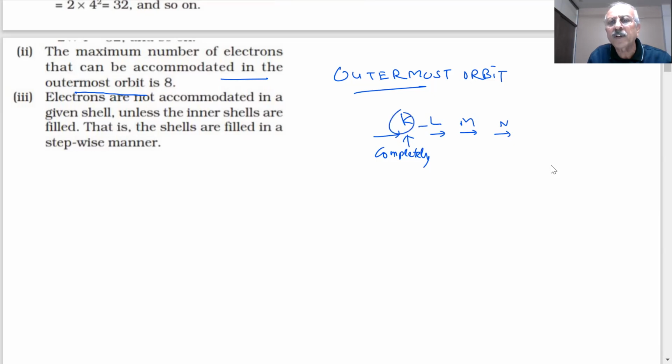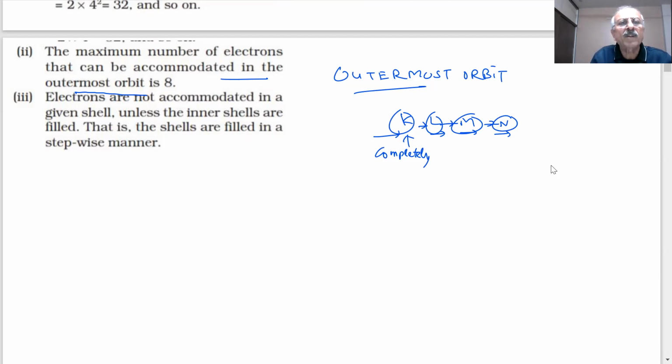Like this, the process will continue. That is what you mean by stability or lower energy states. So the outermost orbit is that orbit which contains the last electrons for any element when we fill the electron distribution.